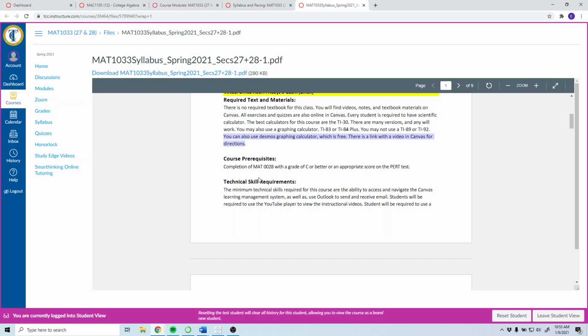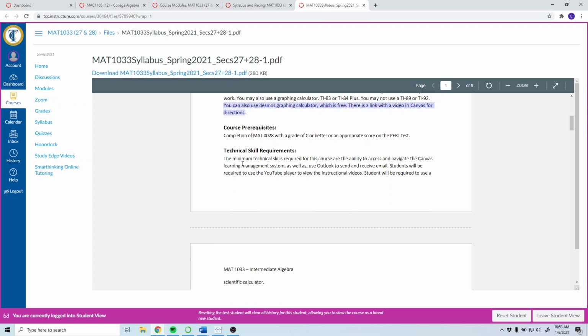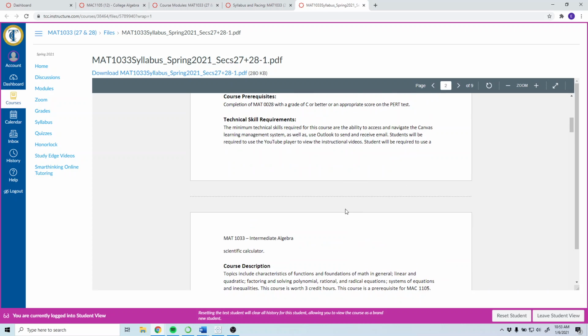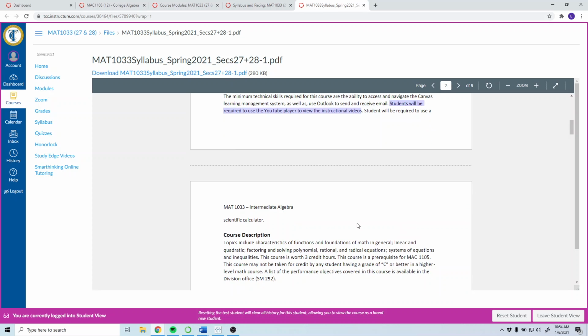All right, so to be in this course, either you passed the MAT 0028 with a C or better, or you placed into this course by some testing score. Like I said, pretty much the requirement is to be able to navigate through Canvas and use your Outlook to send and receive emails. And then also students will have to use YouTube, but the YouTube videos are embedded inside the course, so you're not going to YouTube and searching random things for the course.